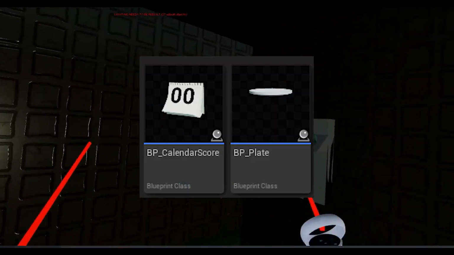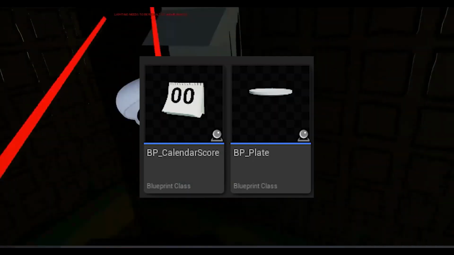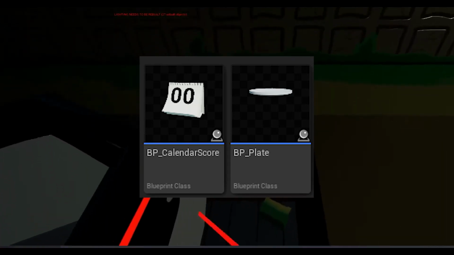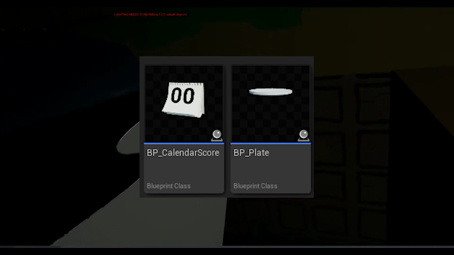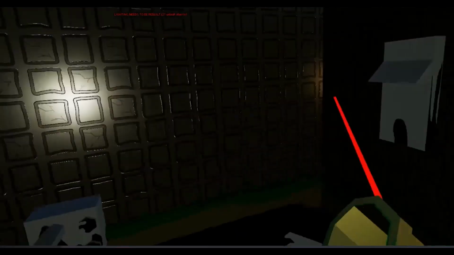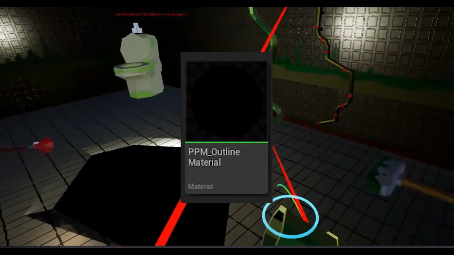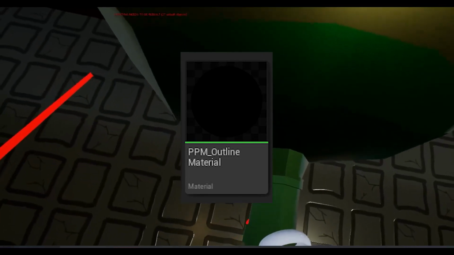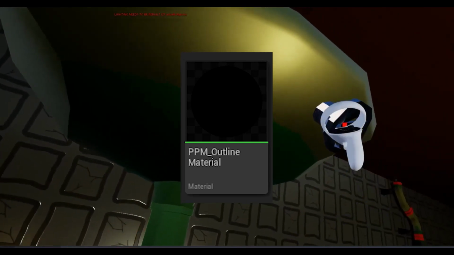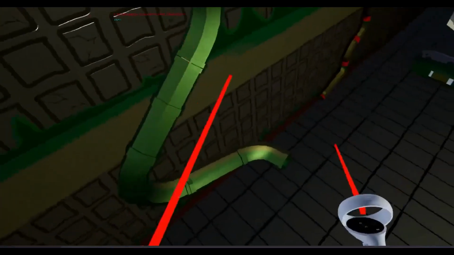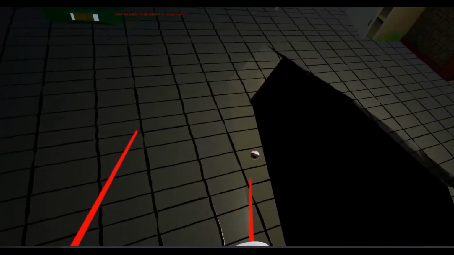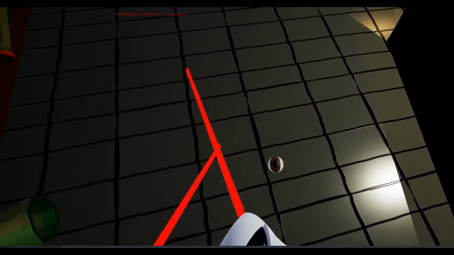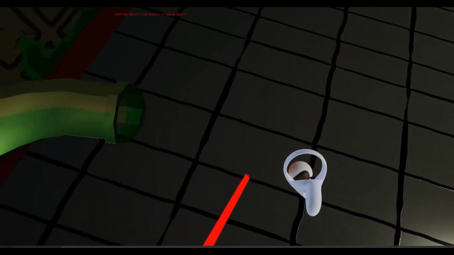His blueprint for the calendar showing the score was bp_calendar_score, and for the plate, it was bp_plate. These are named correctly, as blueprints need the prefix bp_. He also had a material ppm_outline, which was a post-processing material which requires a prefix of ppm_, so it's also correctly named. As both Ben and Kieran followed the naming conventions well, neither of them required specific feedback for improvements, only to continue naming things as they have been already.